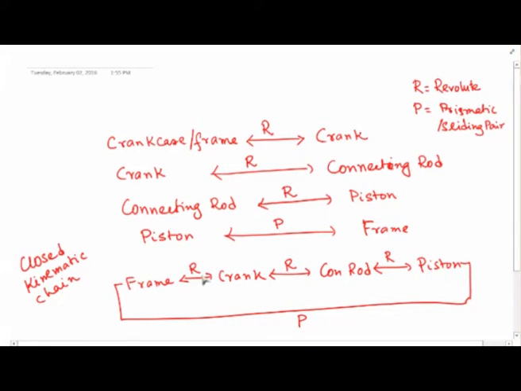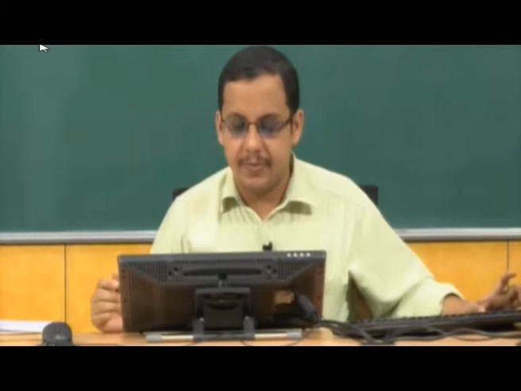And now we realize very easily that there are three revolute joints and one prismatic joint. So therefore we will call this a 3RP kinematic chain. So this IC engine, in the language of mechanism, is a very good example of a 3RP or the slider crank mechanism. There are many more examples, but let's stick to this example to be specific.